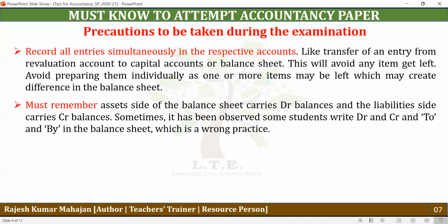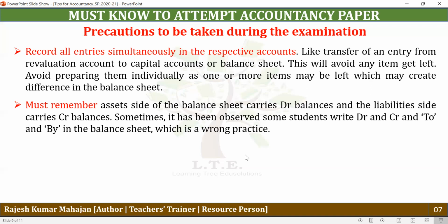But wherever you have to do a full length question, it's suggested that you should record the entries simultaneously. For example, if you have to show a decrease in the assets, you will show it on the debit side of the revaluation account, and immediately you should show the effect in the balance sheet on the asset side, isn't it? If there is an increase in the value of an asset, then it will be shown on the credit side of the revaluation account. Immediately you show its second effect in the balance sheet by increasing the value of assets. This way, whenever you have a transaction, you should show the double effect simultaneously, because otherwise, when you complete the question, some information or some point may be skipped and your balance sheet may not tally.